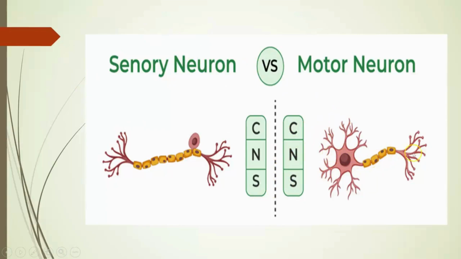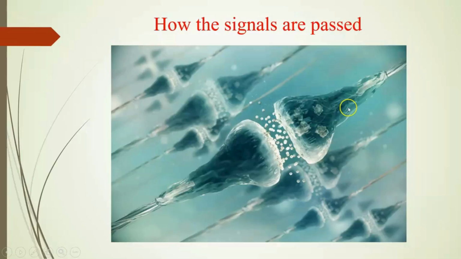In return, it gets the signal from the brain or spinal cord through the nerve cell. See here, they transmit the signal, so here it is called the motor neuron. So the transmission of signal from the external stimulus to the central nervous system is carried by the sensory neuron, and from the central nervous system to the external stimulus, to respond to it, the signal is carried by the motor neuron.